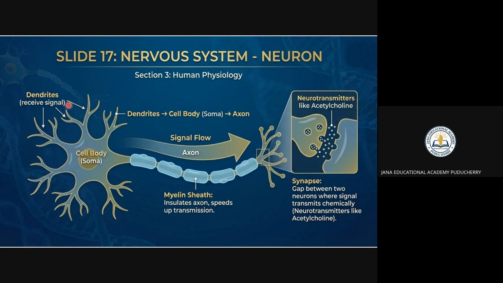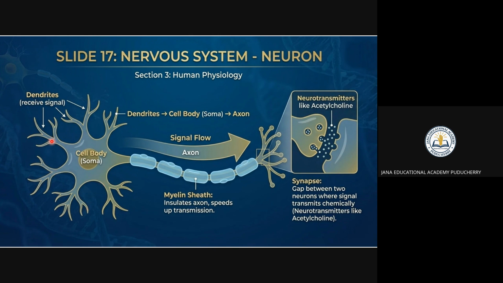The signal enters from the dendrites and goes to the cell body, and then it goes down the axon, right? So it is going to the axon, and then it jumps the synapse using neurotransmitters. You see there is a sheath that insulates the axon and speeds up the transmission.